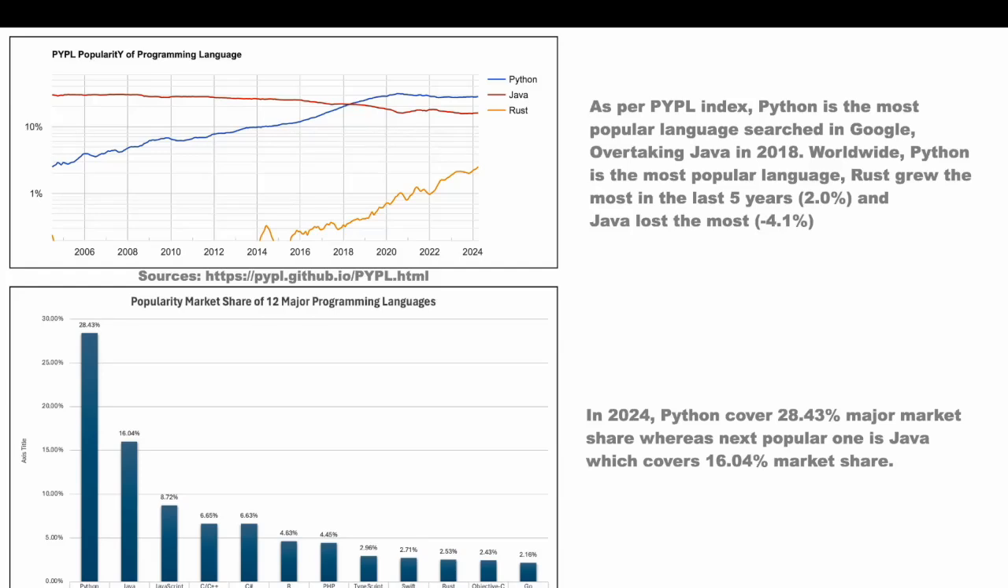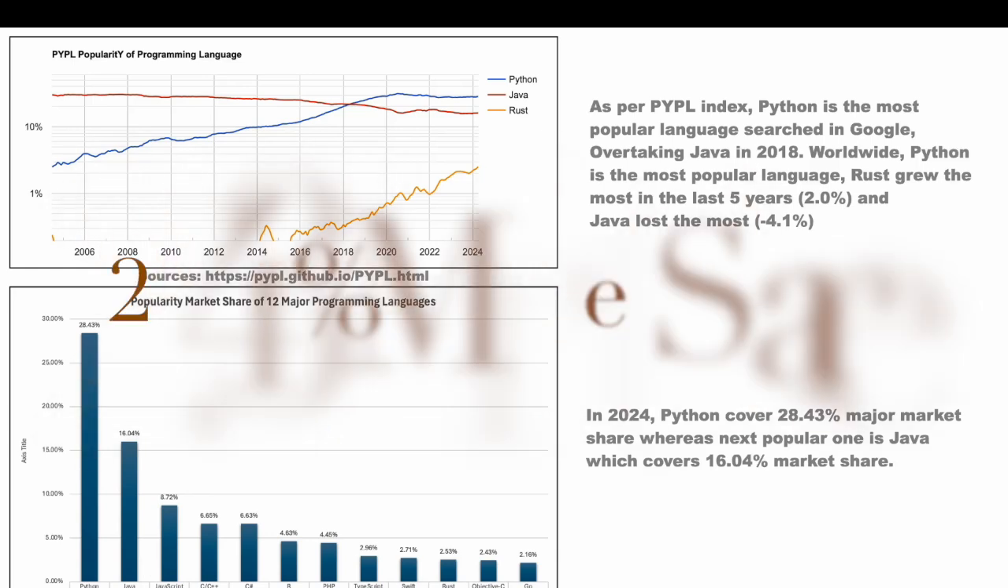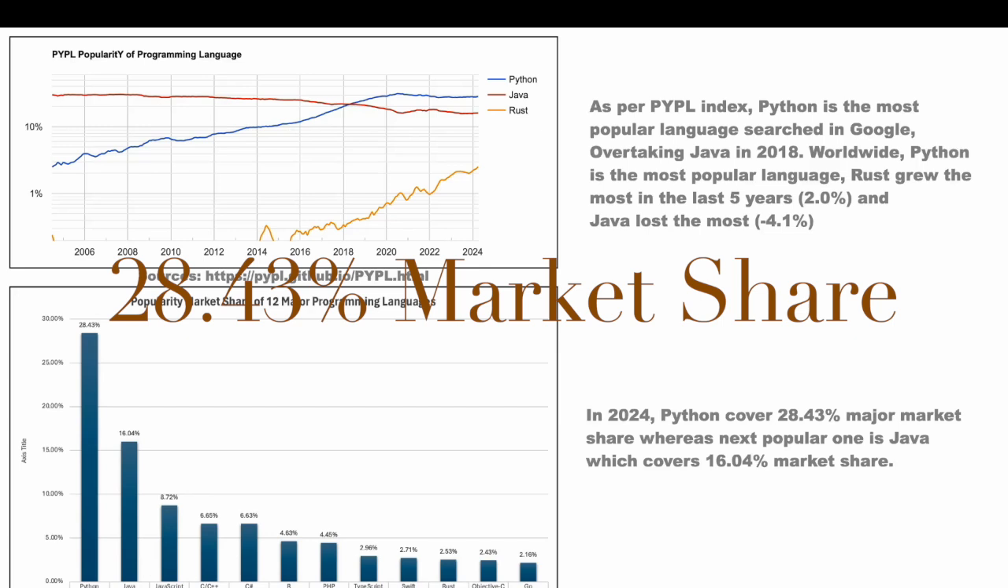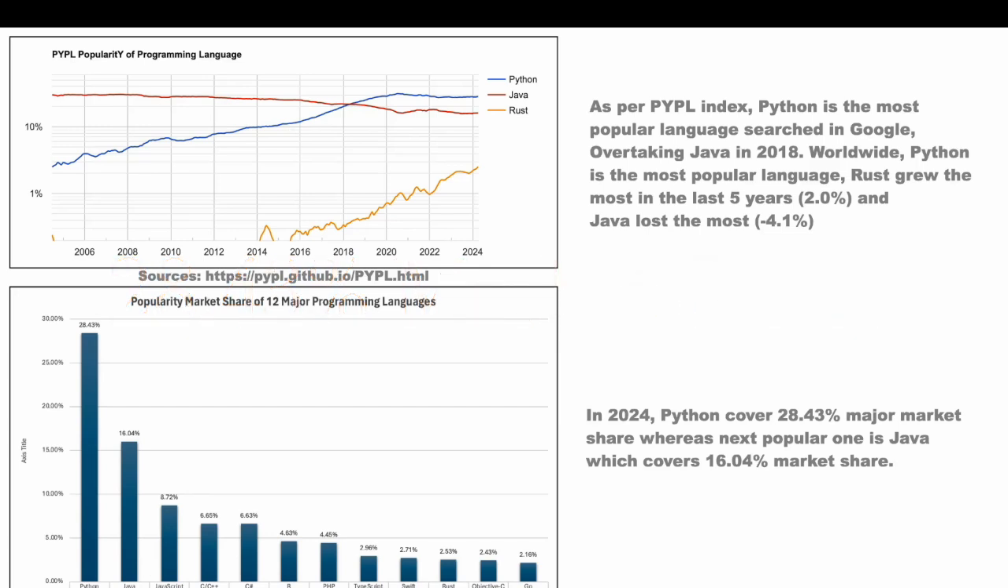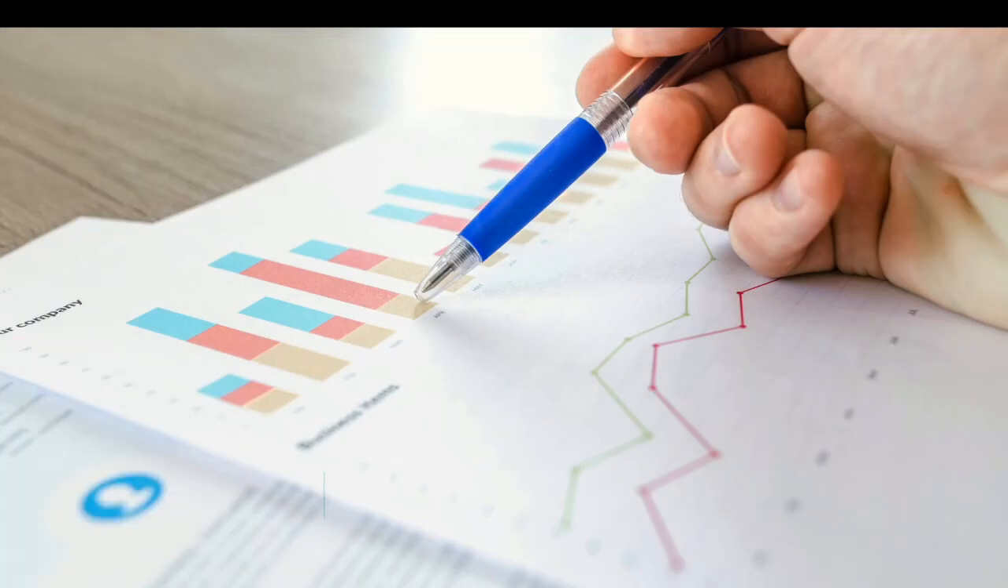And the bottom graph shows the market share of the 12 languages for popularity in 2024. And here Python covers a major market with a staggering 28.43% market share, whereas the next popular language, Java, falls behind a lot with 16.04% market share. So from the leading indicators also, we can see that Python is way ahead compared to its peers in popularity. We have already seen that Python is extremely popular and used by tens of millions of people and ranks number one as the most popular programming language.